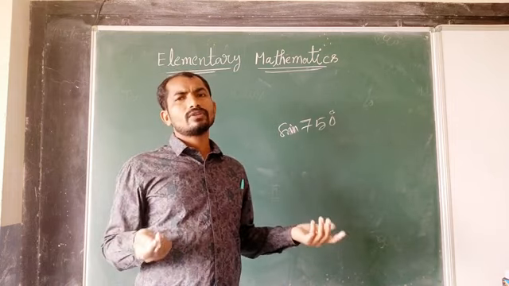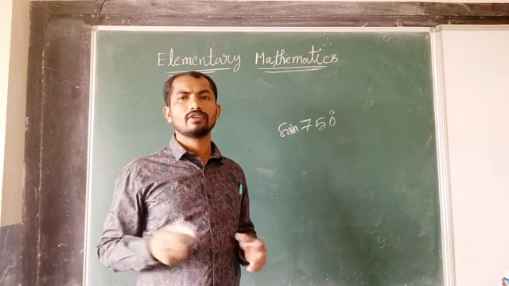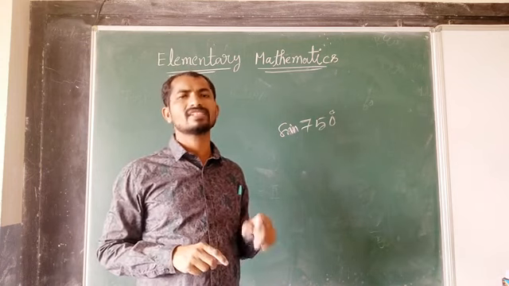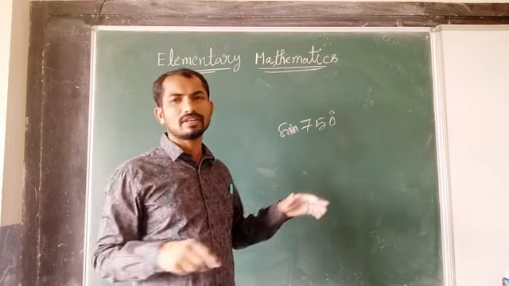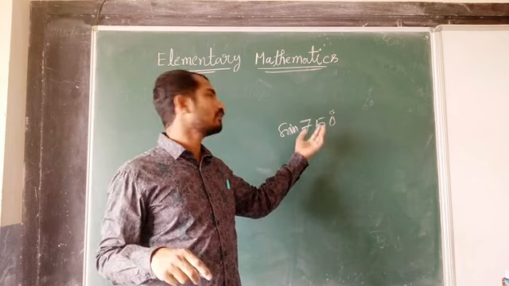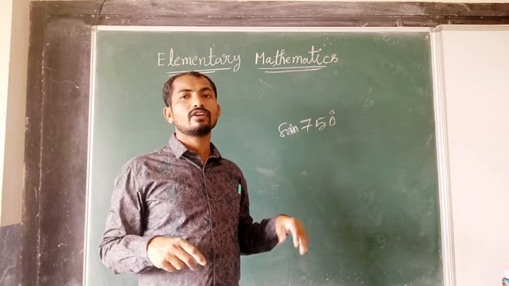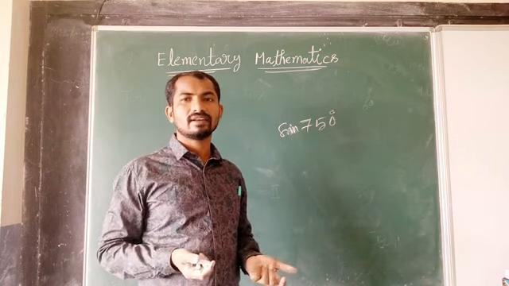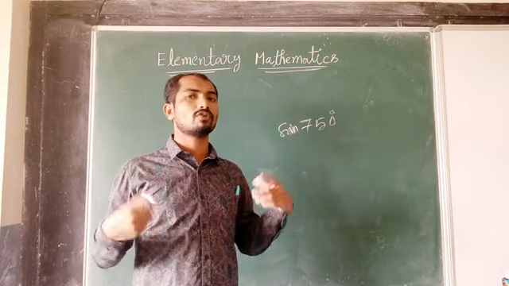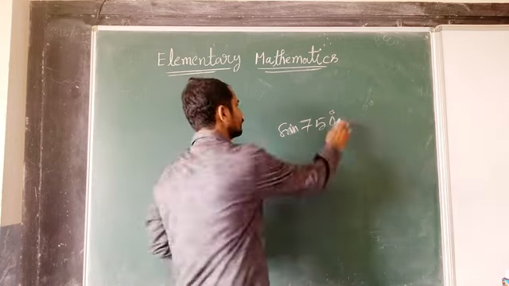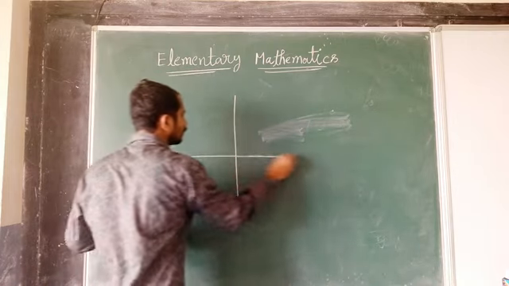Standard values means 0, 30, 45, 60, 90, and you can give the answer immediately. These are all the values you know, and that is only up to 10th class. Now in 11th or 12th, sometimes you have to tell the values of sine 750, otherwise sine 1080, like that. When they give larger values, how to find them out? For that, I am dividing this plane into 4 quadrants.